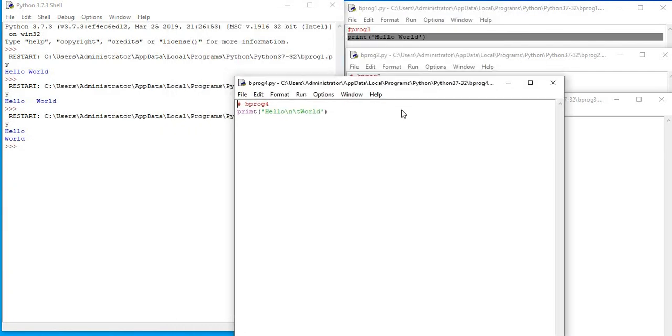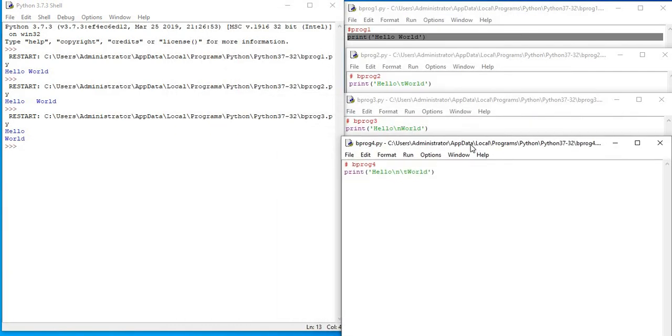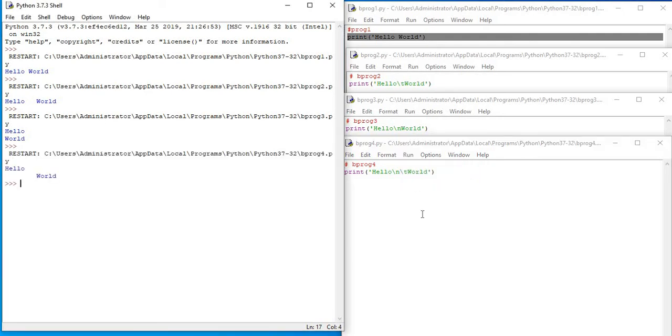If I use \n and \t both, then Hello is on the first line, then a new line, then the tab space is coming, then World is coming. That's about it.